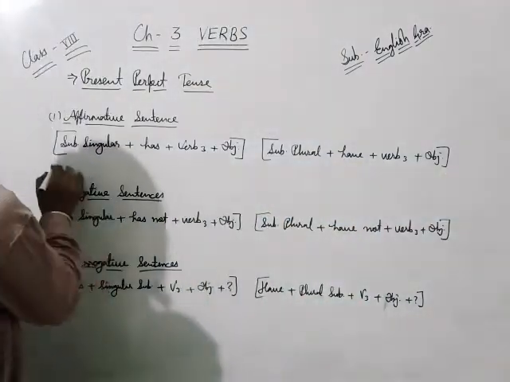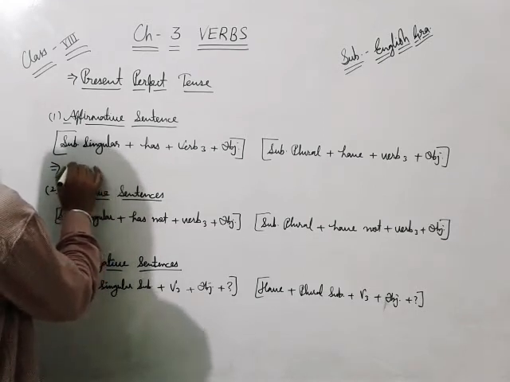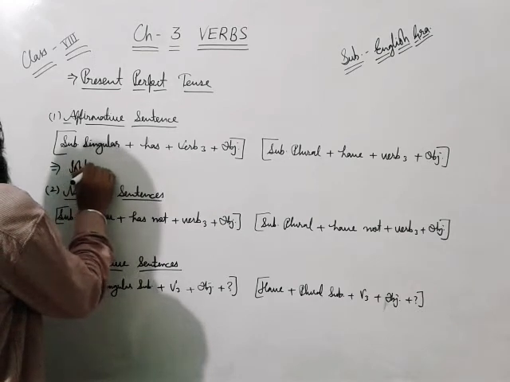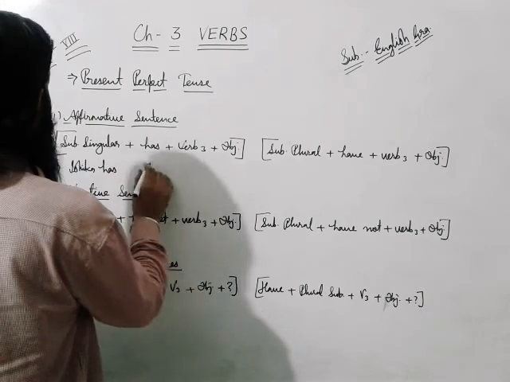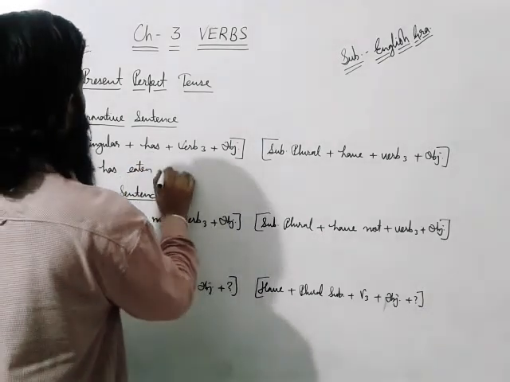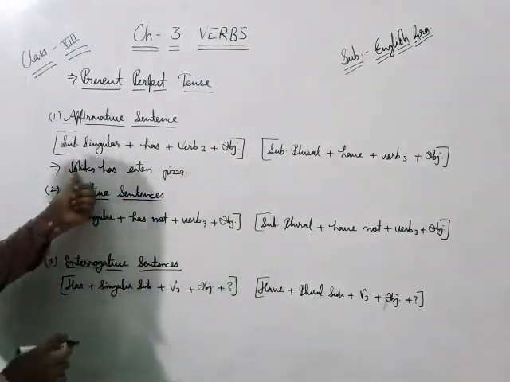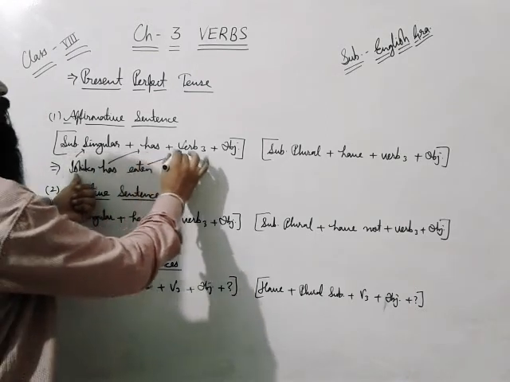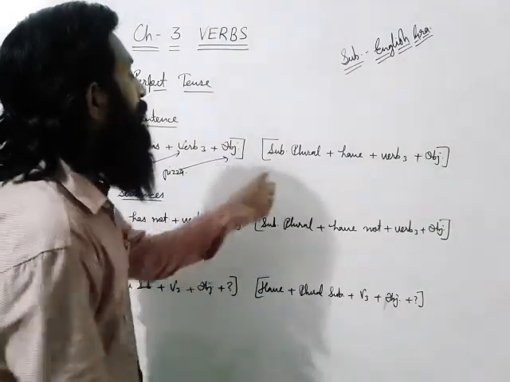Like, I will write a sentence here. Ishika has eaten pizza. Ishika is a singular subject, has, verb third form (the third form of eat is eaten), and the object is pizza.